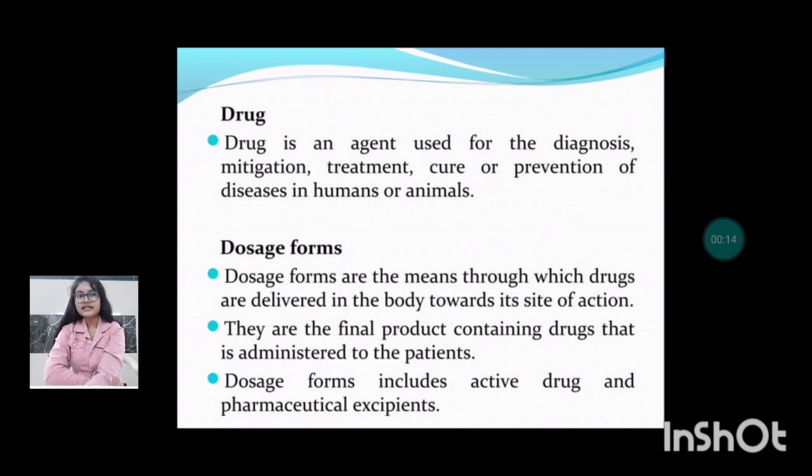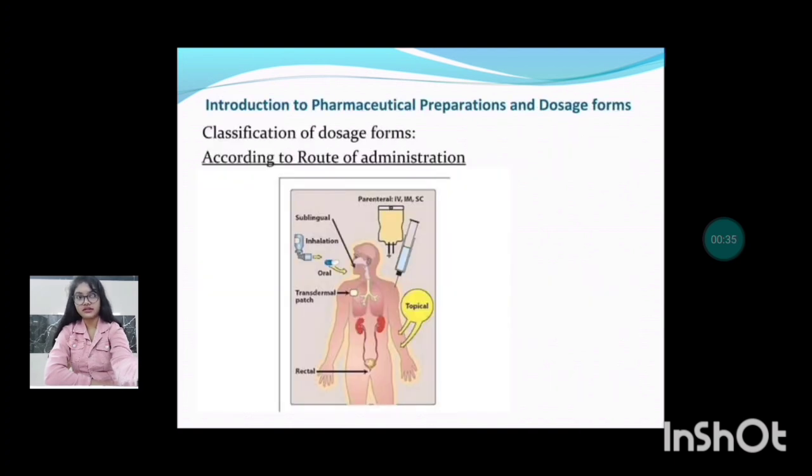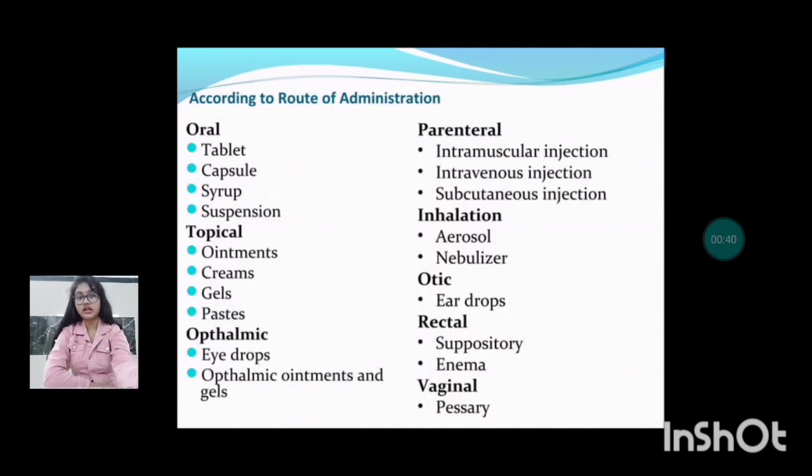Drug is an agent used for the diagnosis, mitigation, treatment, cure or prevention of disease in humans and animals. Dosage forms are the means through which drugs are delivered in the body towards their site of action. They are the final products containing drugs that are administered to the patient. Dosage forms include active drugs and pharmaceutical excipients. Classification of dosage forms according to the route of administration includes oral, topical, ophthalmic, parenteral, inhalation, optic, rectal and